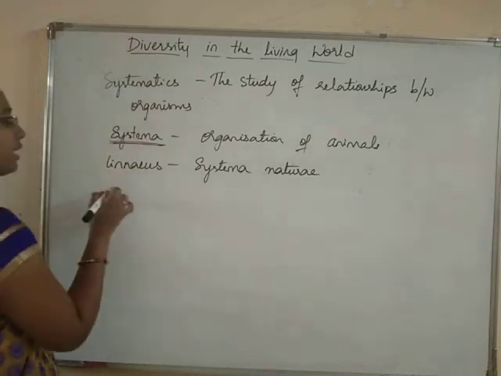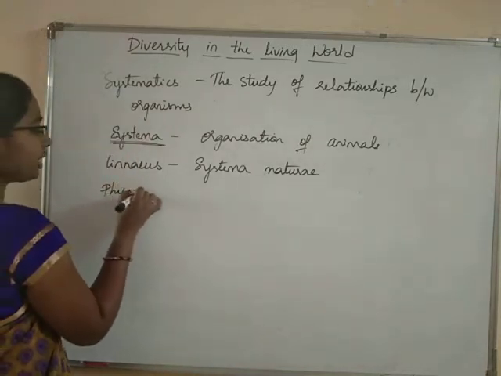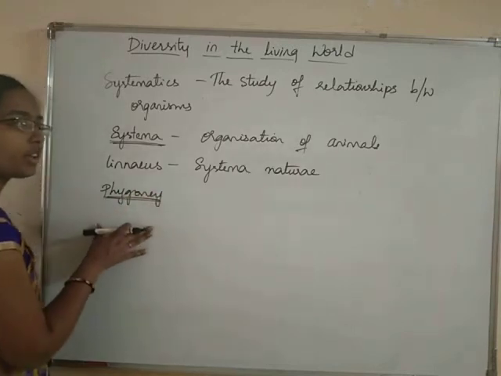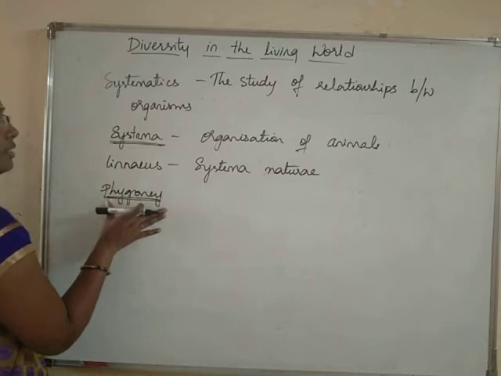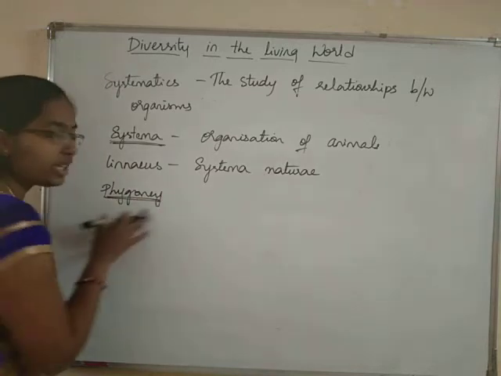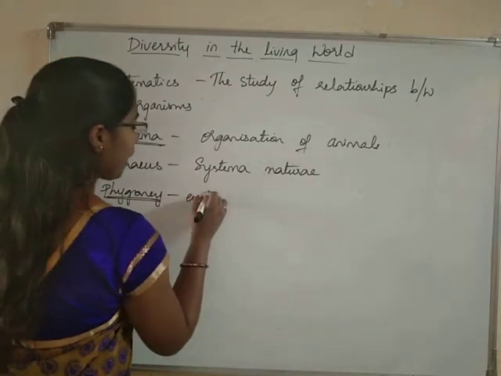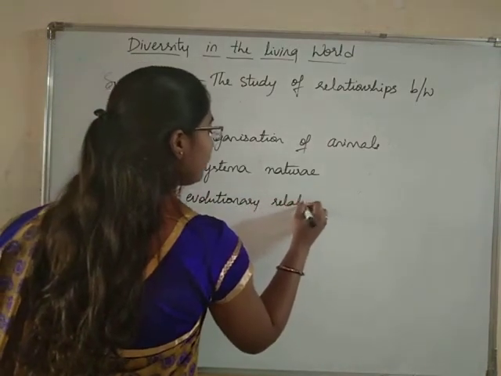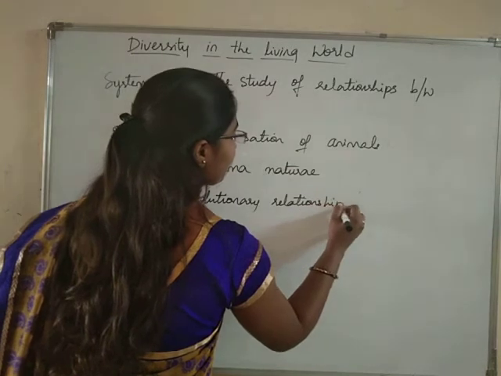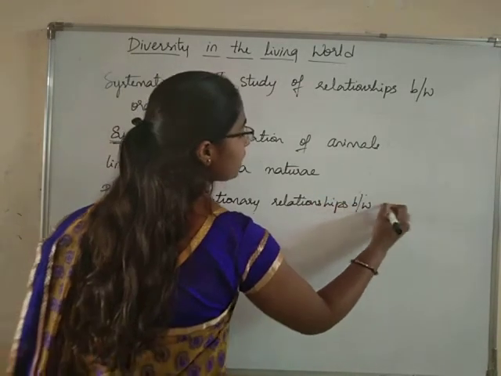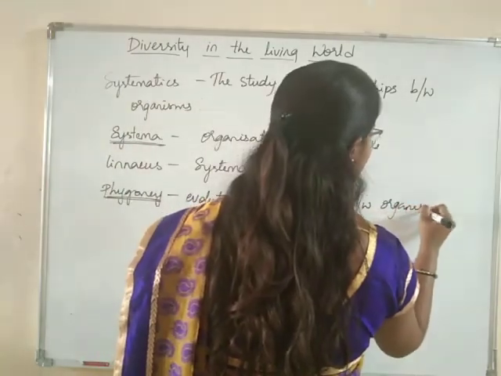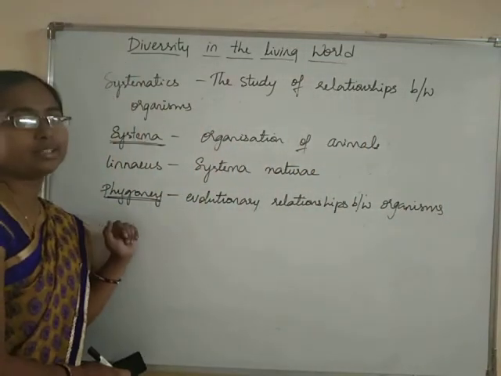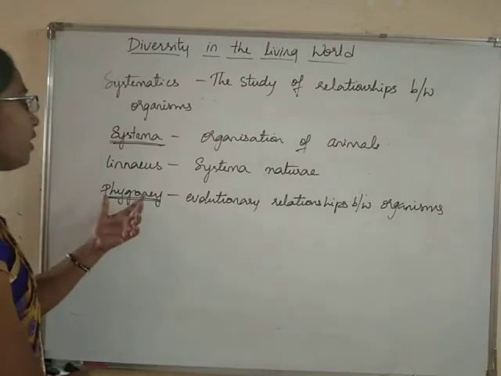Here in systematics, phylogeny of the organisms is also considered. Phylogeny in the sense evolutionary relationships between the organisms.